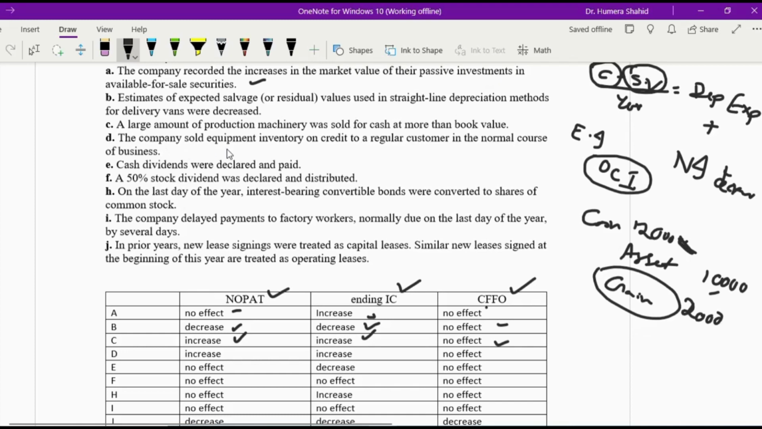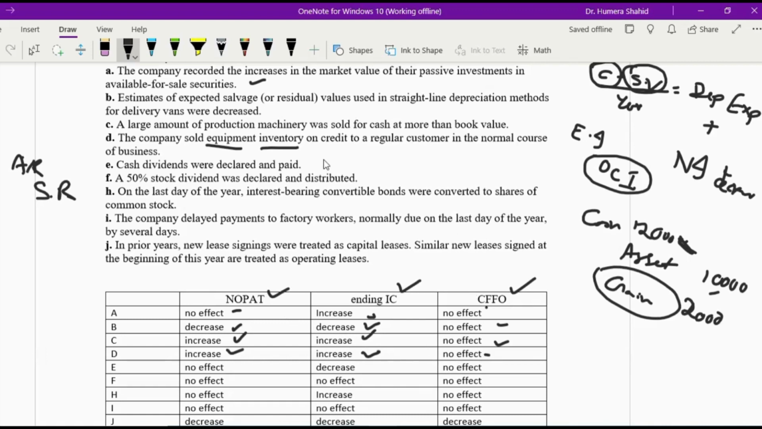Next, the company sold equipment inventory on credit to a regular customer in the normal course of the business. Can you see, it's an equipment but it's inventory. It means that this company sells the equipment. This is their normal job, their normal business, and they sell it on credit basis. So accounts receivable gets debit and sales revenue gets credit. So revenue is going to increase your operating profit, or you can say your net profit, and net profit is going to increase your invested capital. But we are not receiving any cash, so CFFO is not going to be affected.